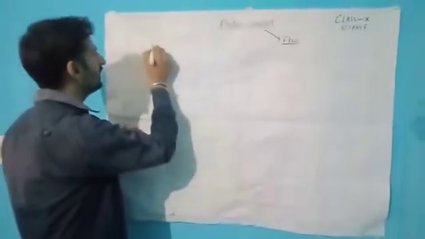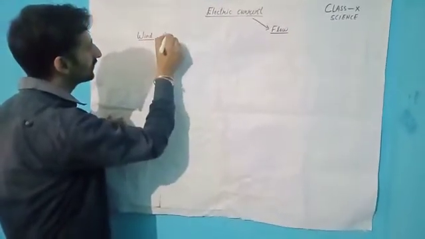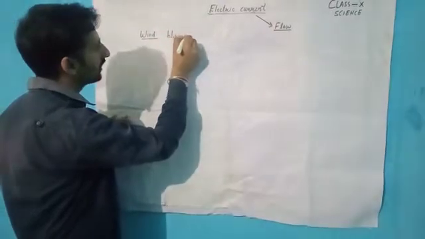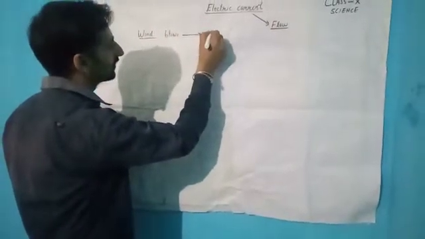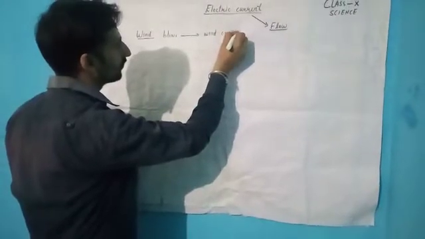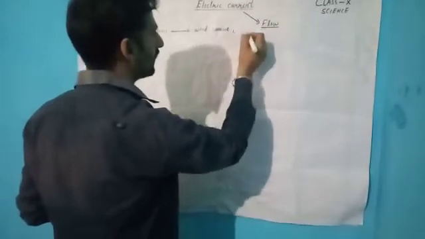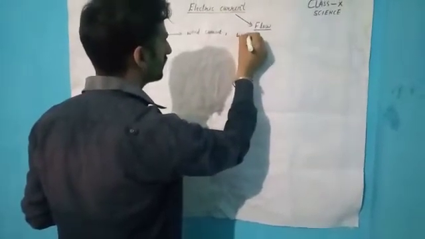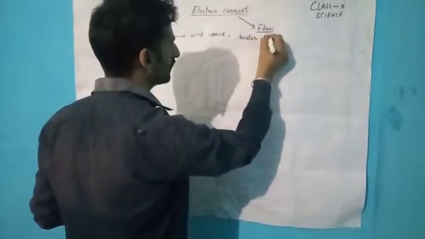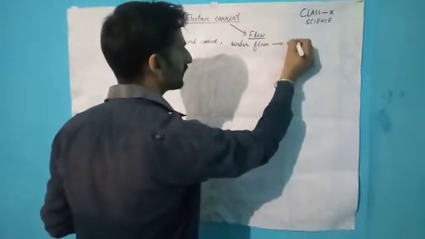Like the wind: when wind blows, it means wind current. And when water flows, it means water current.